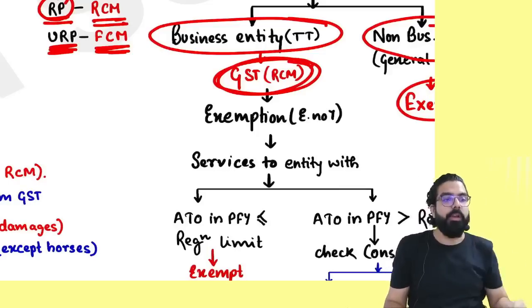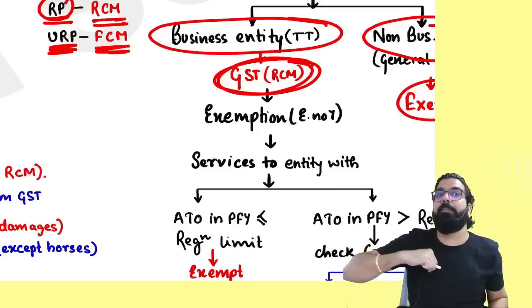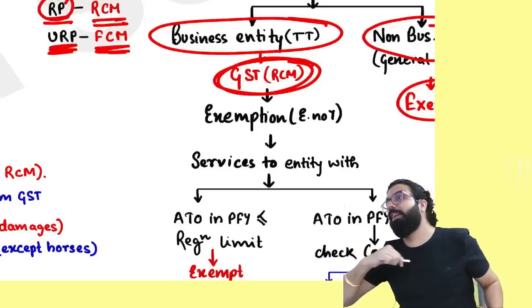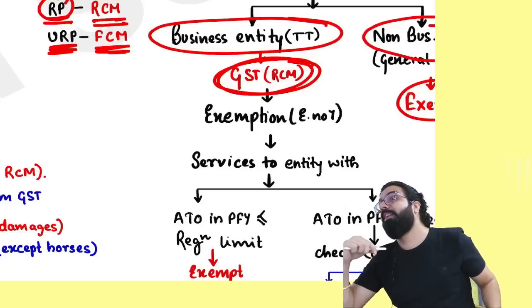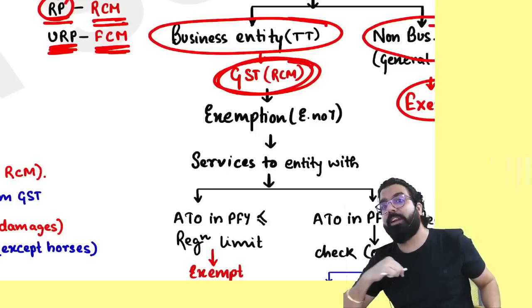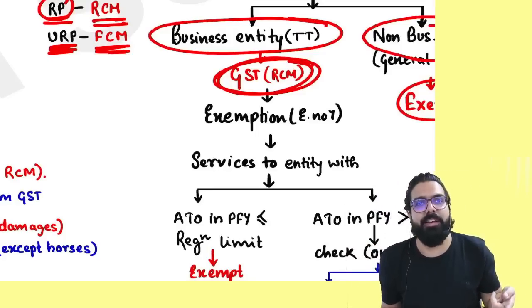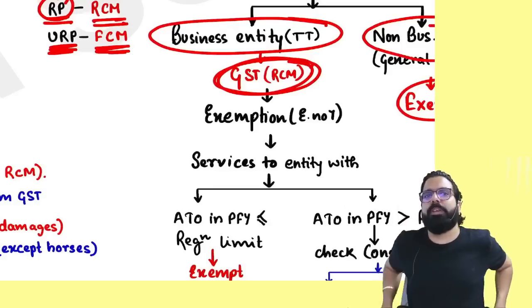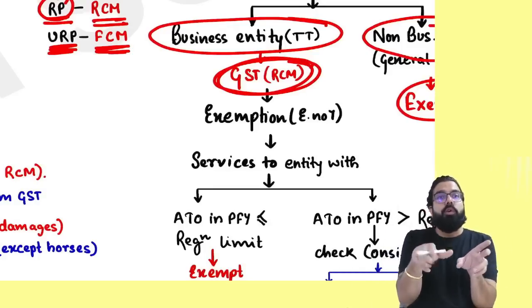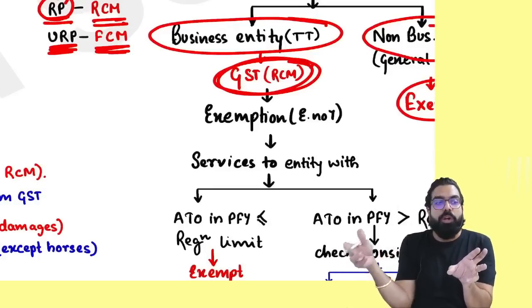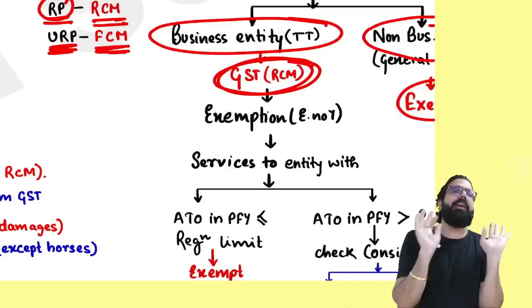But supposing the government gave me the service and I am a small business entity. Small business entity means whose last year turnover was less than or equal to the registration limit. If I have to pay GST under RCM, I have to take compulsory registration. So the government said, if you are a small business entity, whose last year turnover is less than or equal to the registration limit, then it will be exempted.